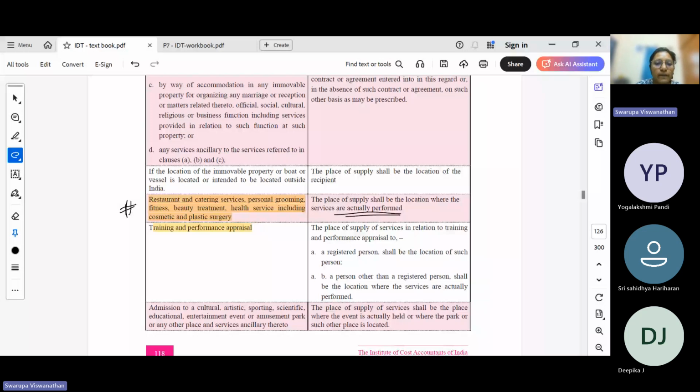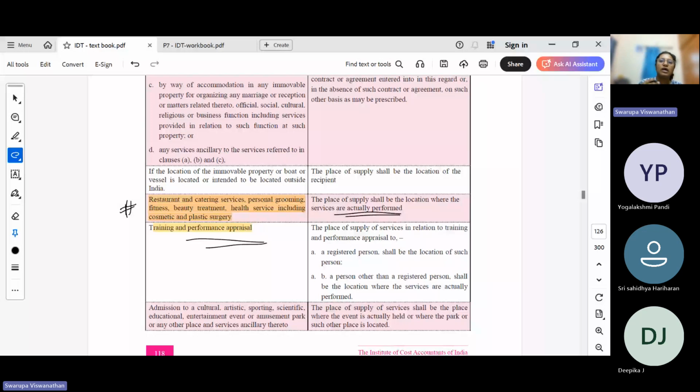In case of training and performance appraisal services, if it is provided to a registered person, then the location of the registered person will be considered as the place of supply. If it is provided to an unregistered person, wherever the services are being provided, that place is the place of supply.